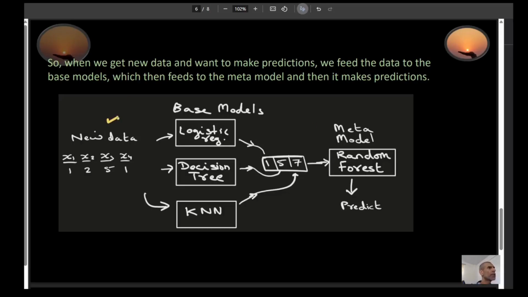Now suppose our model is trained and we get some new data. That would be this right here, and we want to make a prediction. What we do is we feed this data to our base models. We follow the same process. The base models make their predictions. So let's say logistic regression makes a prediction 1, your decision tree makes a prediction 5, and your KNN makes a prediction 7. Now these predictions go to your random forest, and the random forest is going to make a prediction whether it is 0 or 1. So this is the process of stacking.